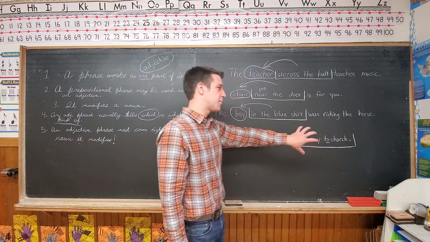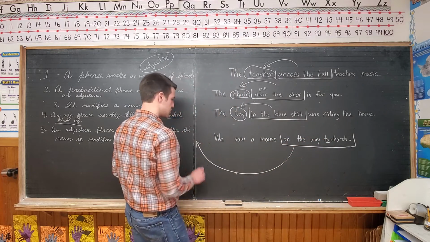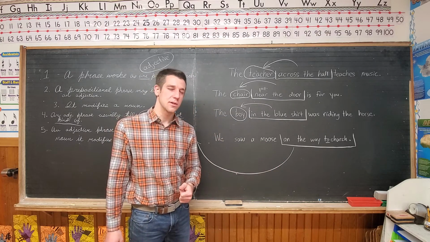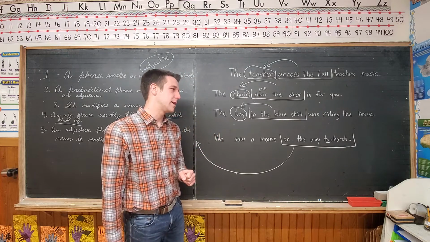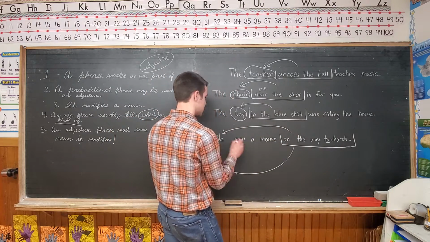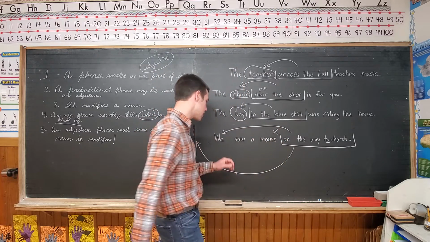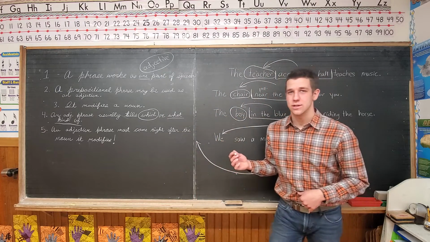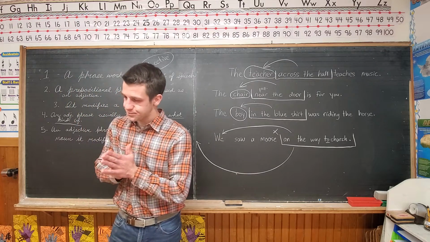What if we put this phrase in front of the sentence? Would that make more sense? On the way to church, we saw a moose. That would make a little more sense, right? Then, we is getting modified. Who was on the way to church? We were. So let's draw it out. We'd want to switch this around to make it correct. Let's put an X because that's wrong, because we didn't see a moose going to church. We saw a moose while we were going to church. So be careful how you place them. It's important to remember. Good.